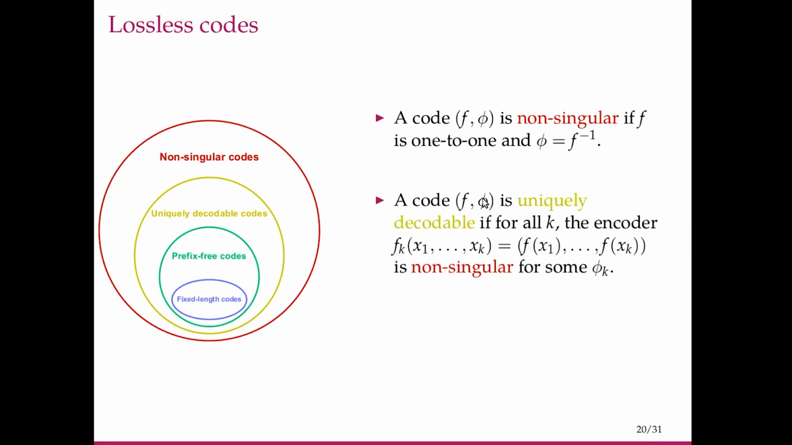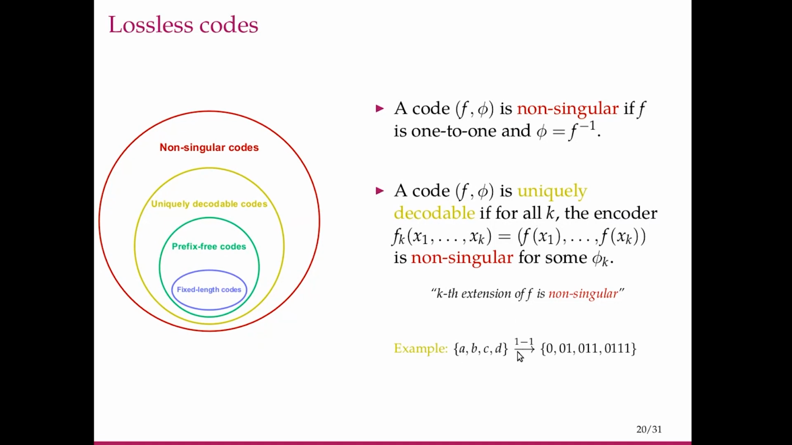A uniquely decodable code f, I need to say only f, is uniquely decodable if for all k, the encoder which takes as input x1 through xk is of this form, where you stack the code words next to each other without any punctuation. This comma is just for readability. If you stack the code words next to each other without any punctuation and the kth extension of f is non-singular, that is called uniquely decodable. So this is a smaller class of codes, which sits here. Let us look at an example.